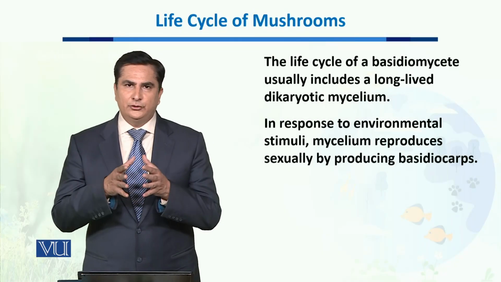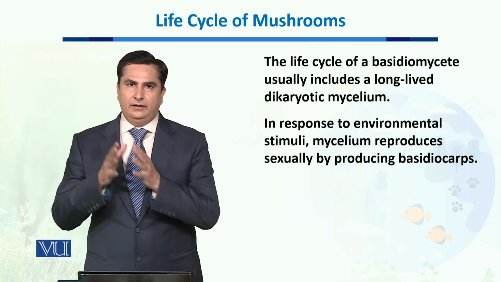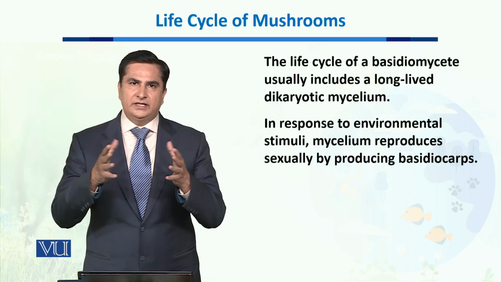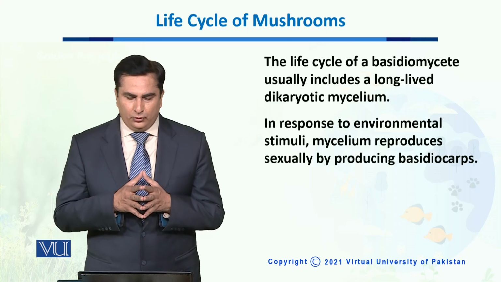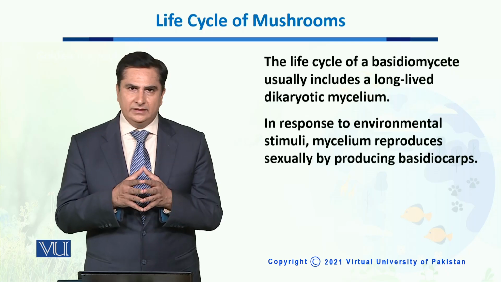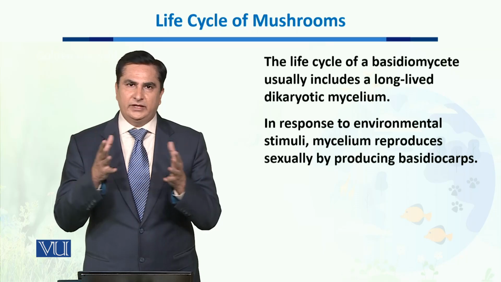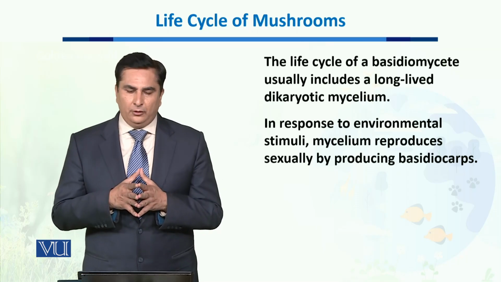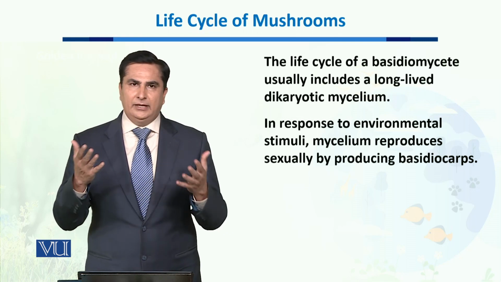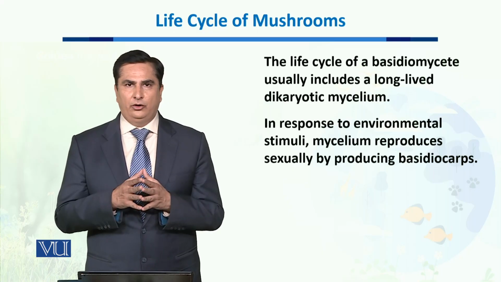Dear students, in this unit we will talk about the life cycle of mushrooms. Now, mushrooms are placed in a class of fungi known as basidiomycetes. Basidiomycetes include long-lived dikaryotic mycelia. Dikaryotic mycelium means their mycelia contain two nuclei from distinct mating types of basidiomycetes. Now, when they get a favorable response from the environment, mycelium normally reproduces sexually by producing a large number of basidiospores.